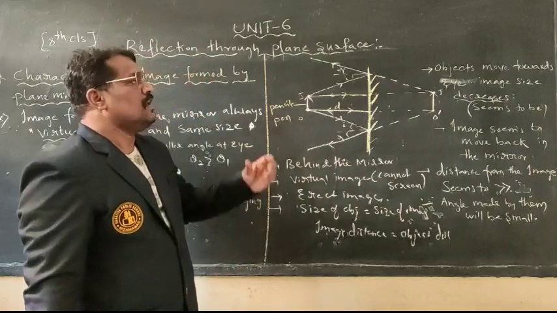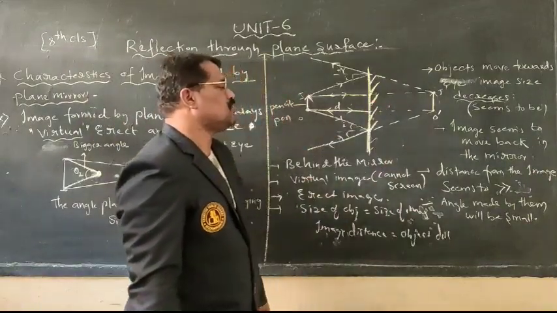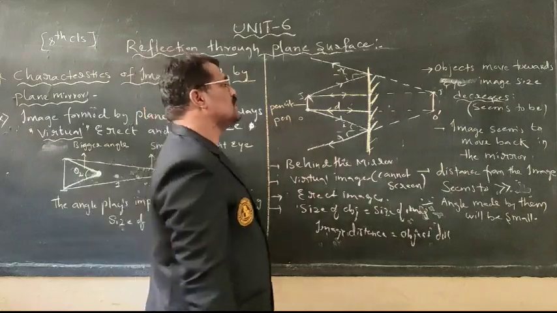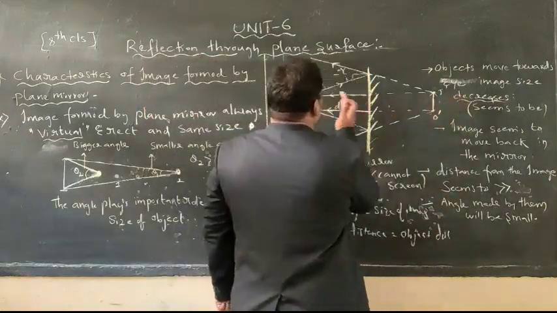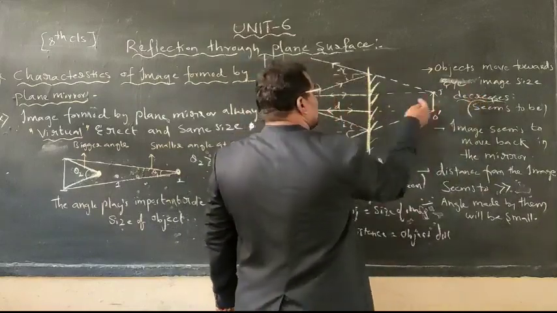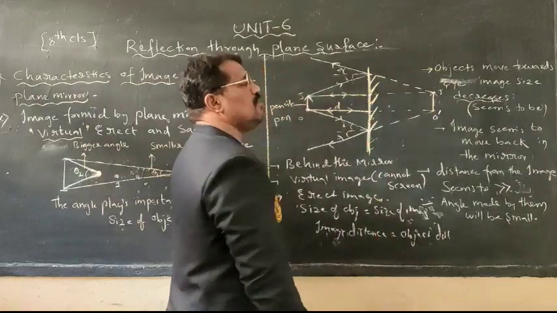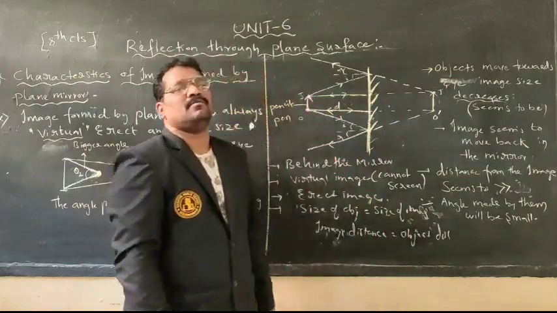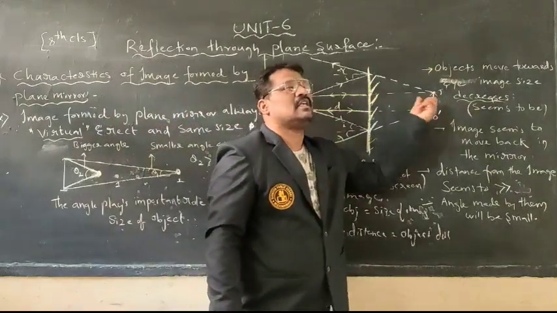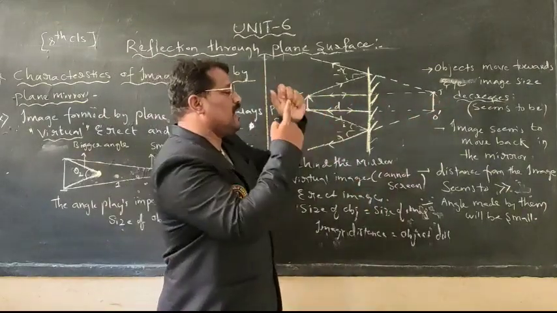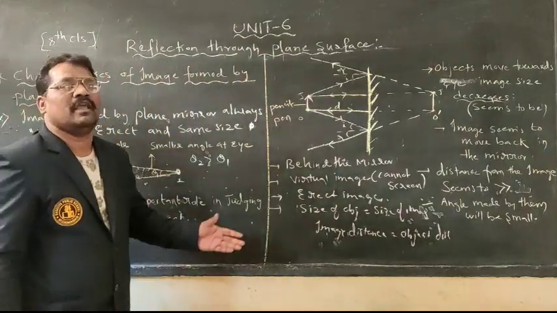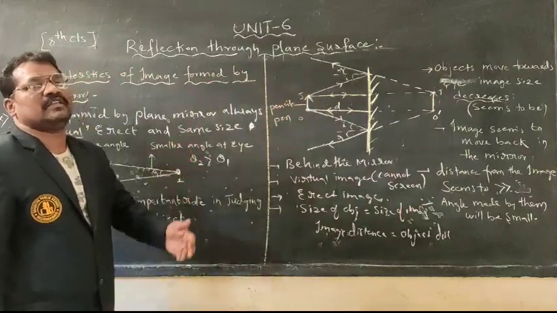Not only that, the distance to the image seems to be greater. One more point: if you measure the distance as we move the object towards our eye, the image moves back, so the image distance will be greater than the object distance. How do we come to that? A greater image distance means the angle made by it will be small. Let me show how.